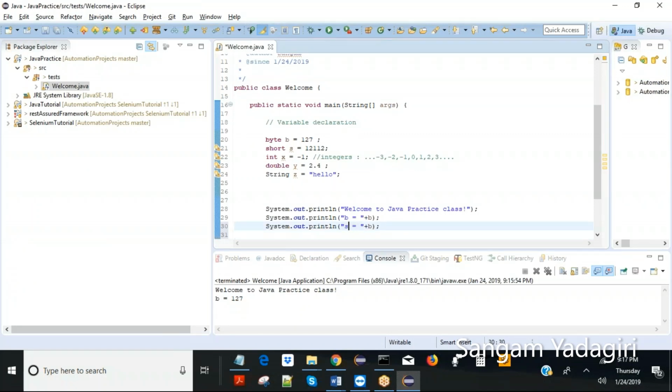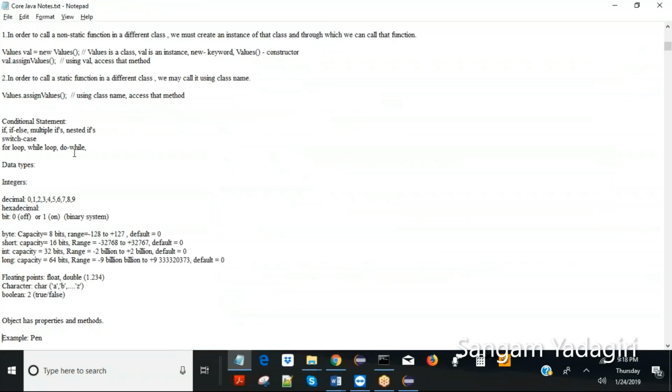Going forward we'll do a little bit more. Instead of byte, let's use short. Now let's save. Every time I'm saving, this symbol has to be disabled, that means you have saved it. Now run it, and it prints the short value. If you want to assign a negative value, that is also acceptable because it covers both negative and positive.